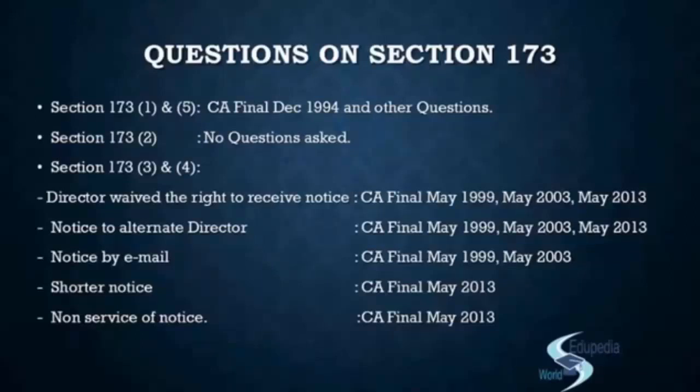That will be a contravention of section 173 subsection 3, because again the section only says that the notice shall be sent to every director, and since an alternate director is also a director, he is squarely covered in the term every director. We know he is not a proxy, not a representative, he is a director in his own right. So notice has to be served on him, and then also the other provisions will be applicable on him.